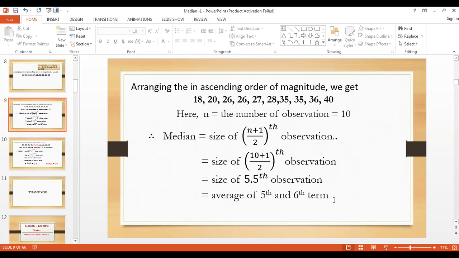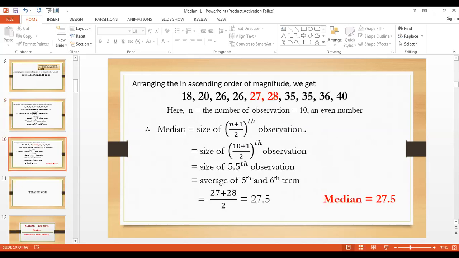For example, if 3.5 came, it would be the average of the third and fourth terms. Here 5.5 means the average of the fifth and sixth terms. For the average, we add the two terms and divide by 2. The fifth term is 27, the sixth term is 28. 27 plus 28 by 2: adding both gives 55, divided by 2 is 27.5. Therefore, median equals 27.5.